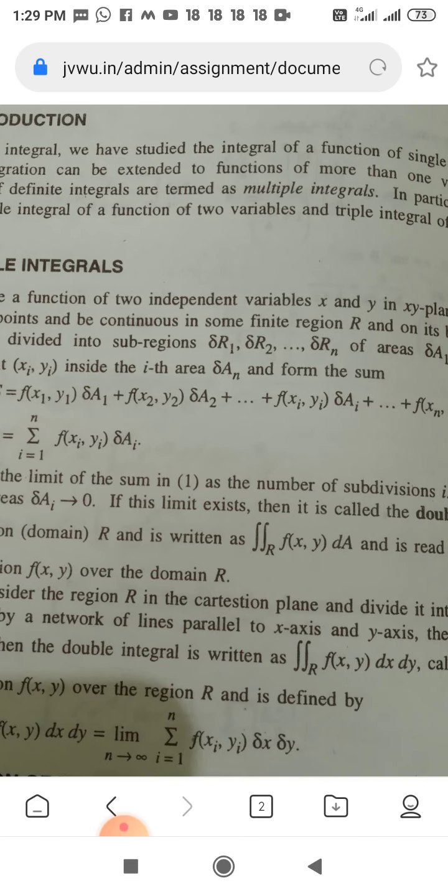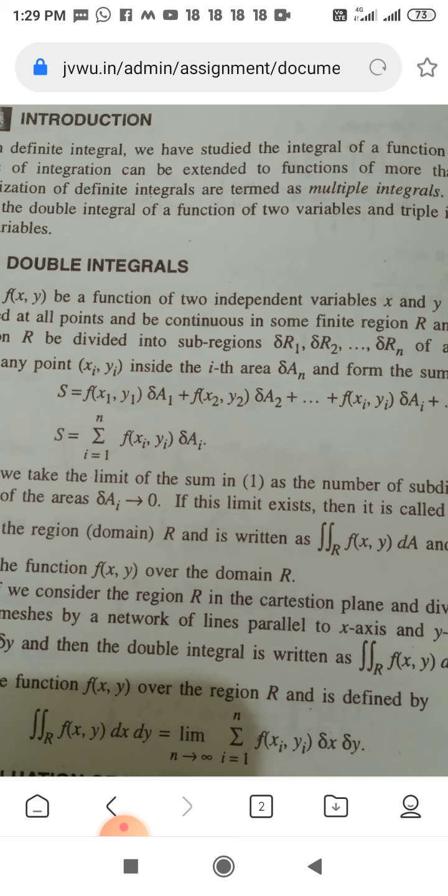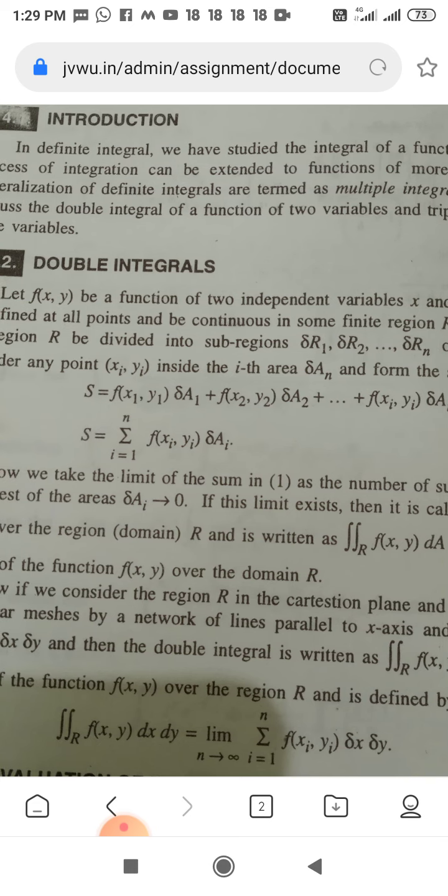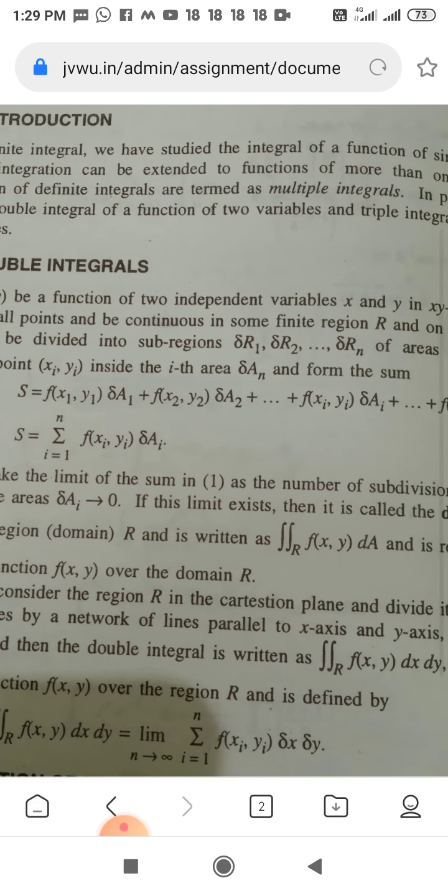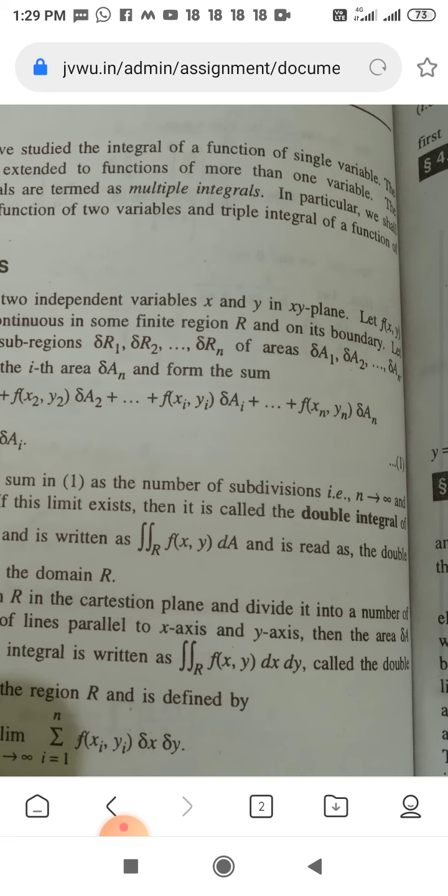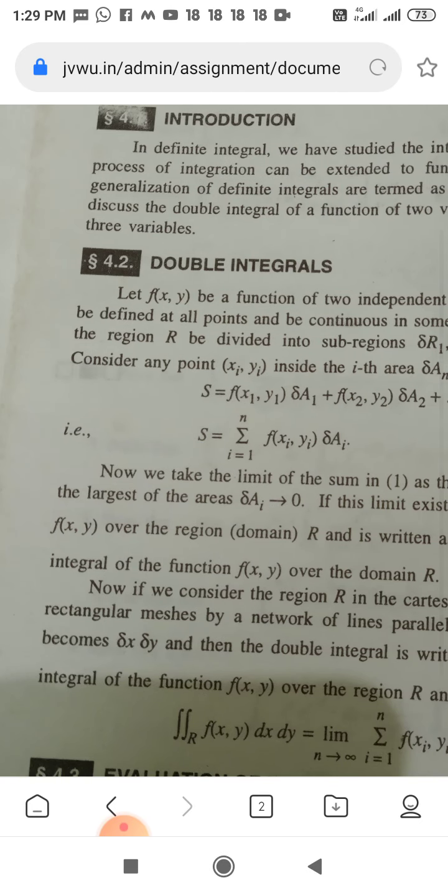Let the region R be divided into subregions delta R1, delta R2, ..., delta Rn. The corresponding areas are delta A1, delta A2, delta A3, ..., delta An.